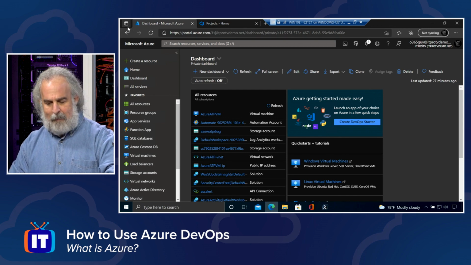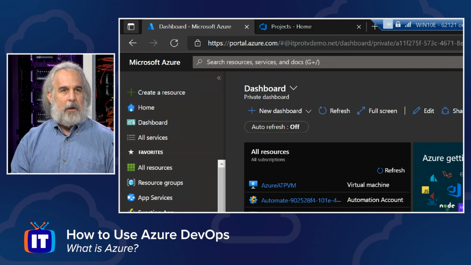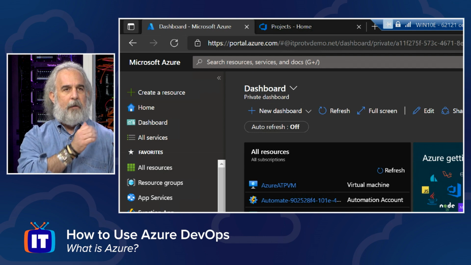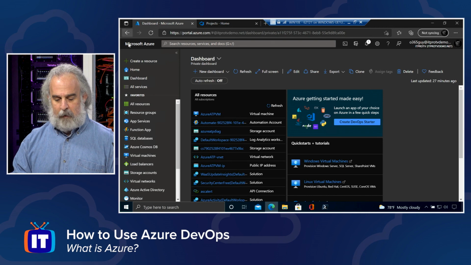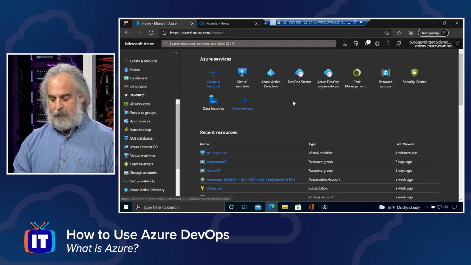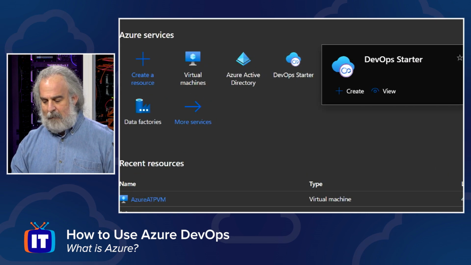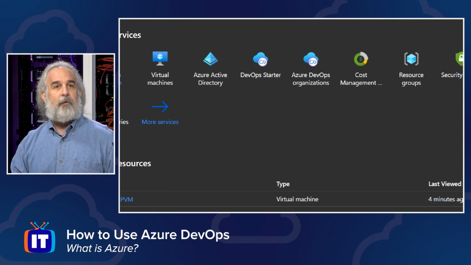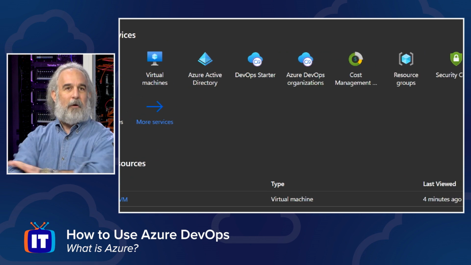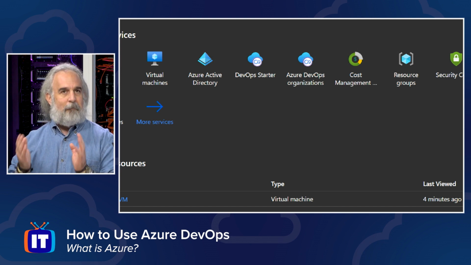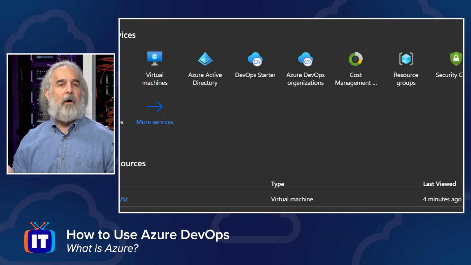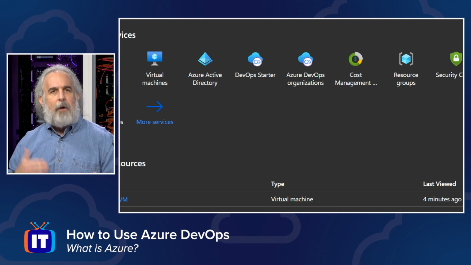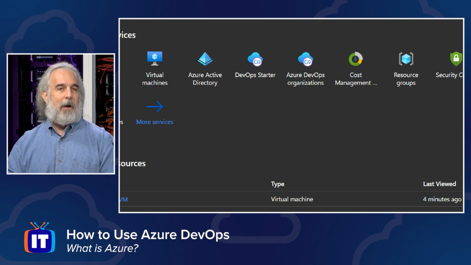We'll start in the Azure portal. We're currently on the dashboard area, but we'll switch over. We can either go to all services or home, and we'll be able to search for DevOps and see what the offerings are here. So let's go to home. I've searched for both, and we have two elements that may be of interest to us. We have the DevOps Starter, which is that pre-configured set of templates and choices we make to spin up a DevOps environment. And we have the Azure DevOps Organizations area, where we can see billing and manage all the DevOps capabilities the organization has deployed.